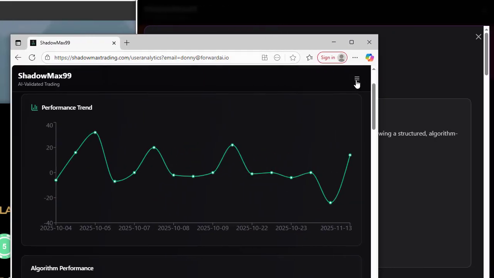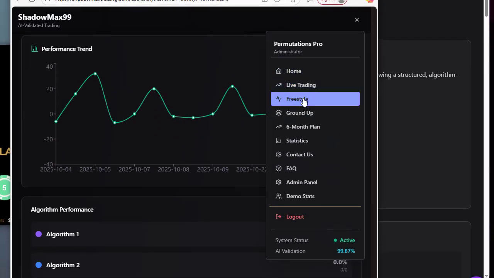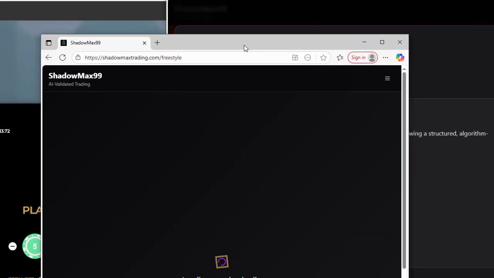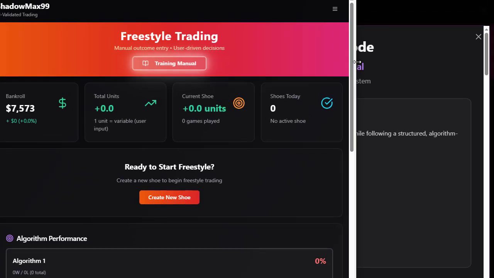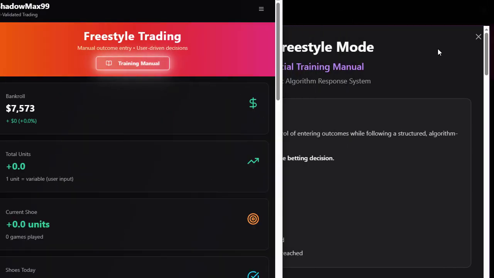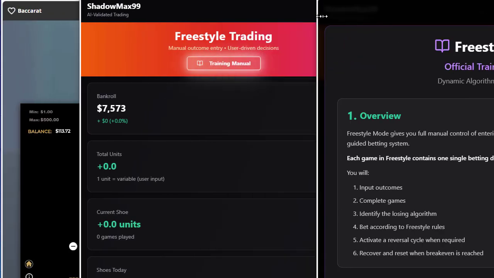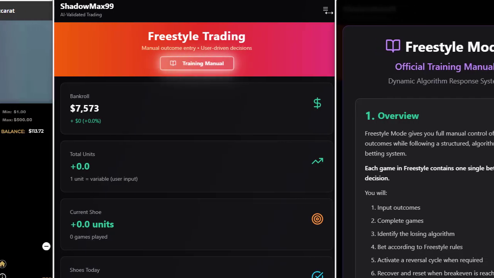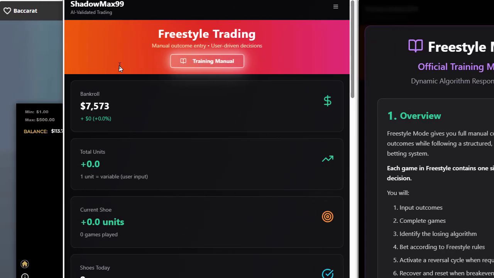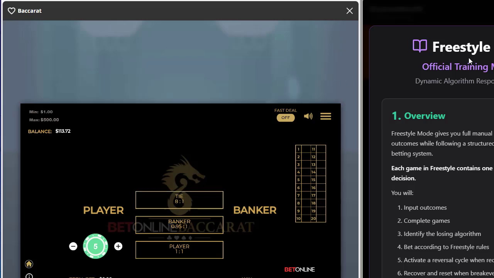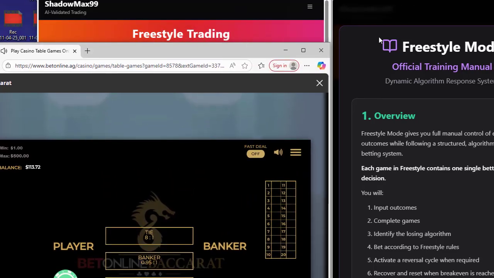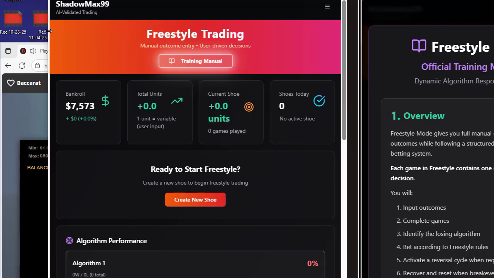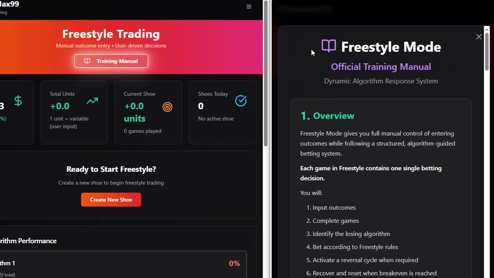What I'm about to do now is go step by step according to the training manual on how to actually do this. So we're going to shrink this down, and I actually have the game here. We do have an RNG game, but we have a game so that we can actually play. All right, so let's go through it.